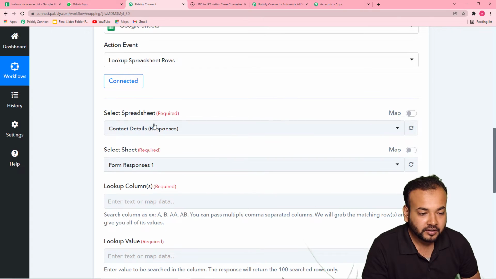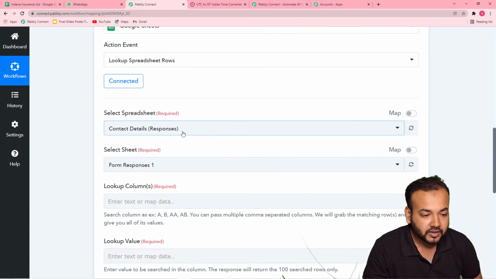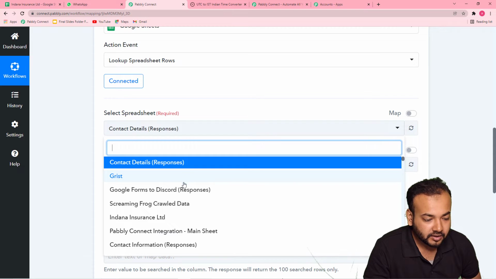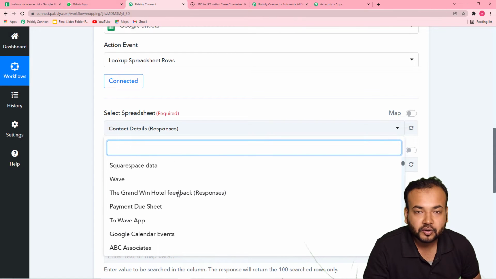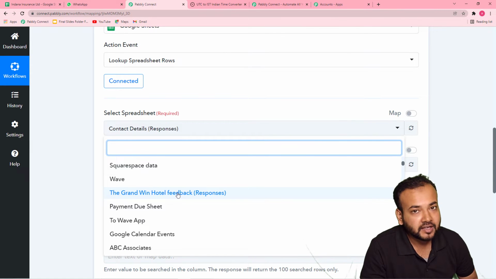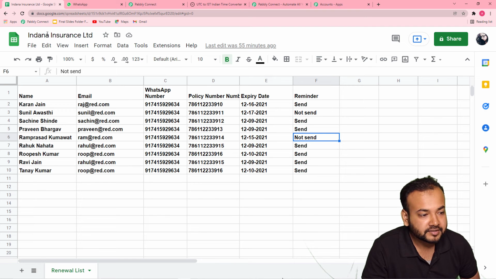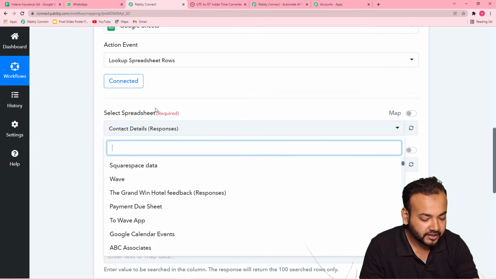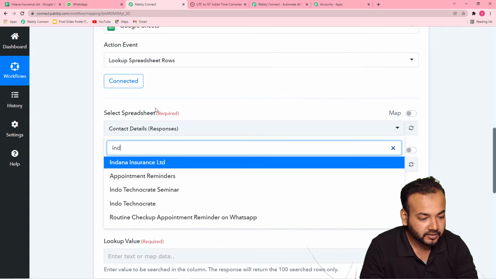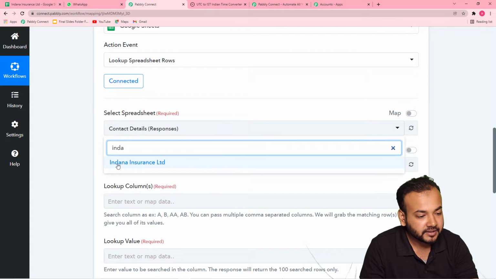Now it is asking to select the spreadsheet. From this field you will find the drop down list, and here it will show all the spreadsheets that you have in your Google Sheets application. The sheet I want to connect here is this Indana Insurance Limited sheet. So you have to find this sheet here. You can type it here also. So this is our sheet, select that.